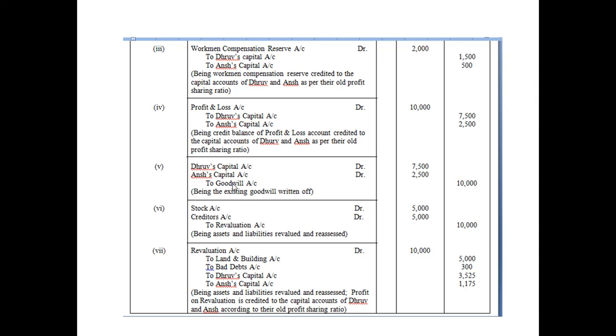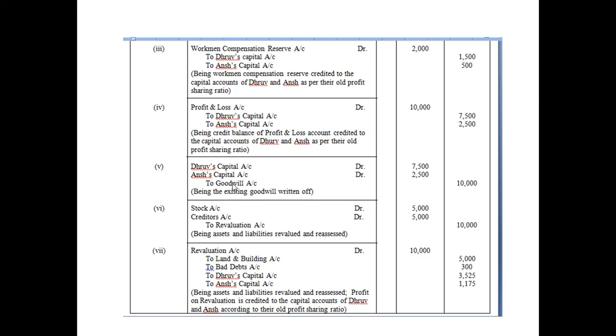Forget it. Creditors include an amount of 5,000 received as commission from Amar. The necessary adjustment is required to be made. See, now the creditors is a liability, isn't it? So whenever the liability is decreasing, it credits the revaluation account.